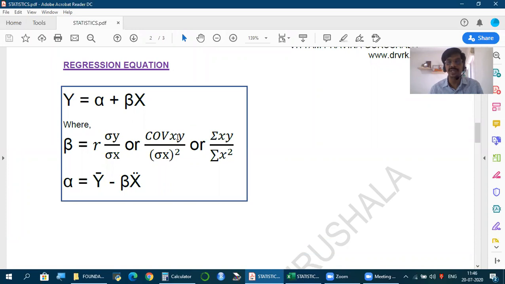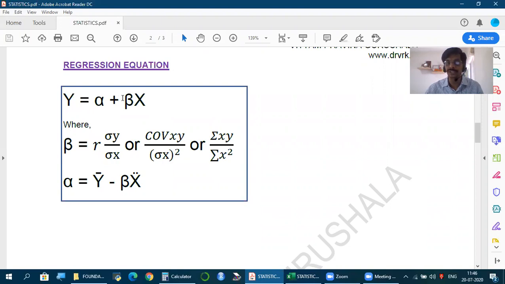When do we use y on x? Given x, we need to find y. And the standard practice: what is given, what we know, we take as x, and what we have to find, we take as y. So if you learn how to make the regression equation of y on x, it's enough. Now, how is the equation? This is how we write: y is equal to alpha plus beta x. Just give attention to these terms, alpha plus beta x. This is called the regression equation of y on x.